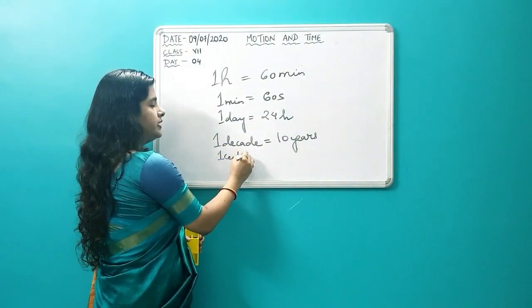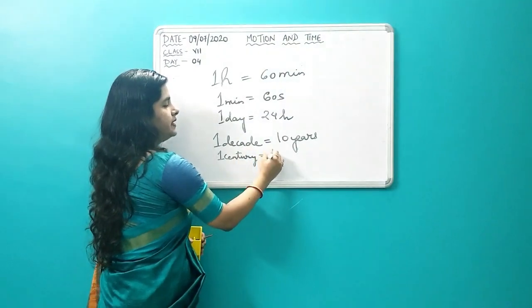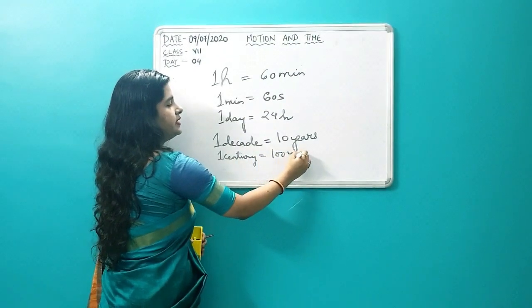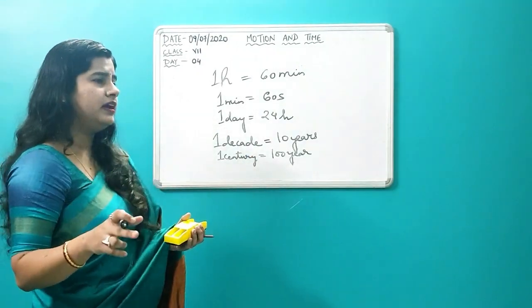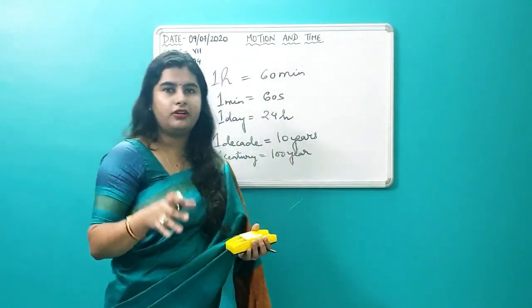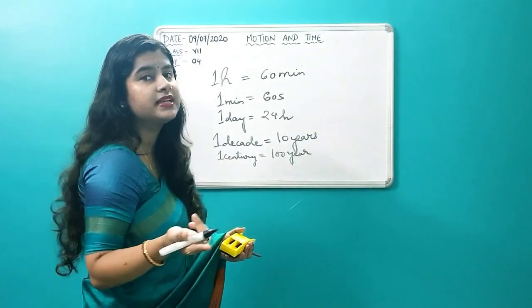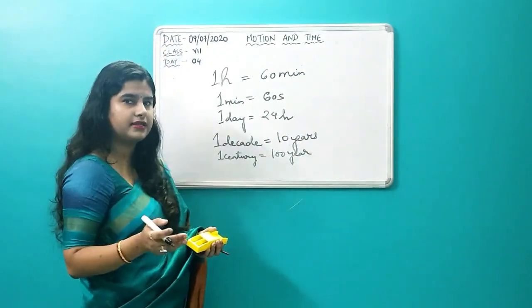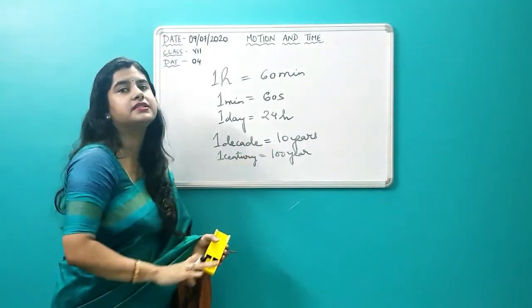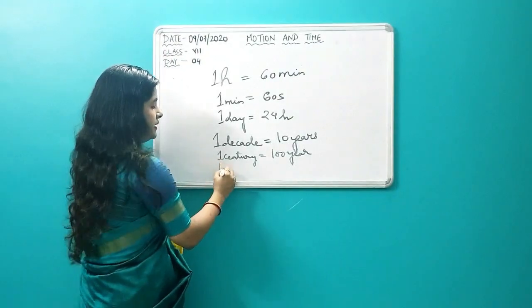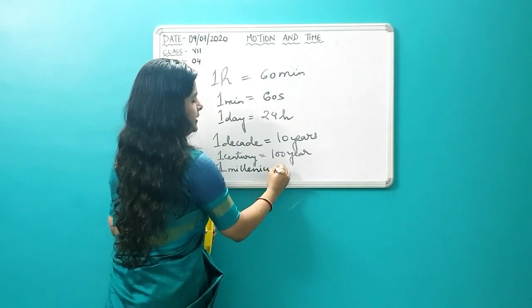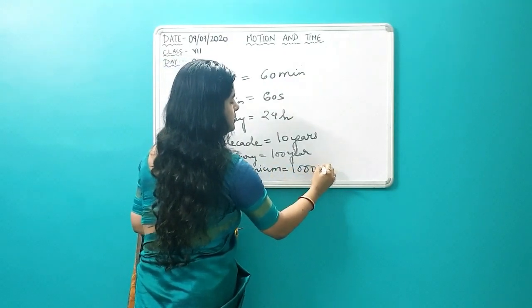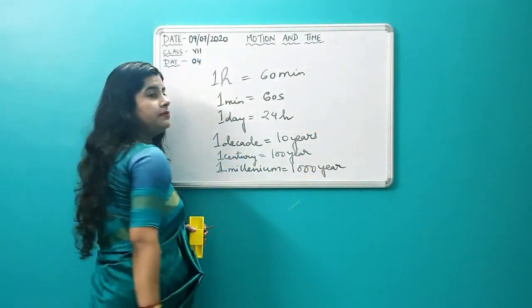1 century. 1 century means, I'm sure all of you know this, 100 years. Century means 100. You must be watching cricket and all, and you must have heard century. Century means 100. Whenever it is 100 runs, it is a century. So 1 century here means 100 years. Okay. 1 millennium. What is the meaning of millennium? It means 1000 years. 1 millennium is 1000 years.